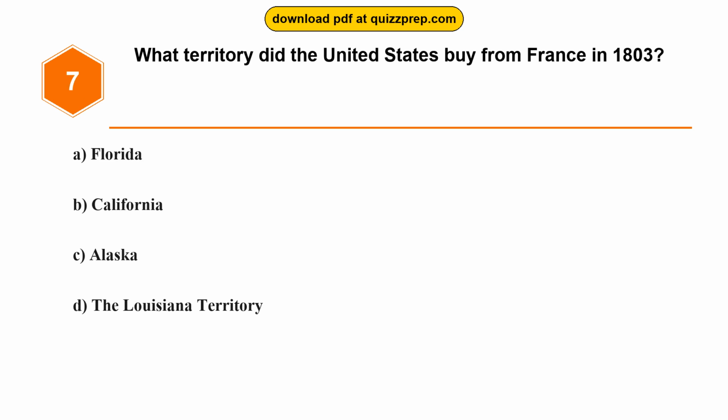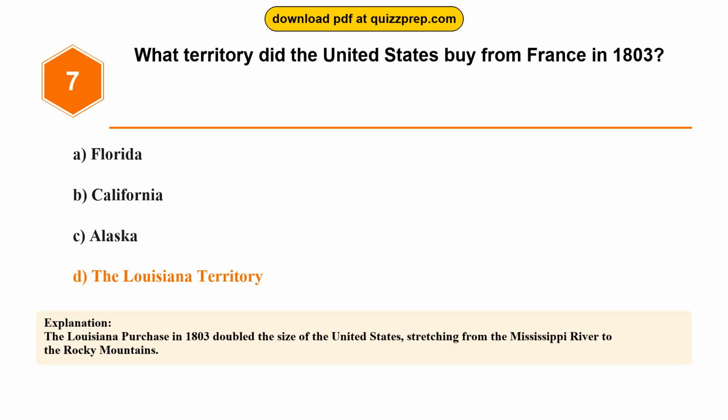Question 7. What territory did the United States buy from France in 1803? Option A. Florida. Option B. California. Option C. Alaska. Option D. The Louisiana Territory. The correct answer is option D. The Louisiana Territory. The Louisiana Purchase in 1803 doubled the size of the United States, stretching from the Mississippi River to the Rocky Mountains.